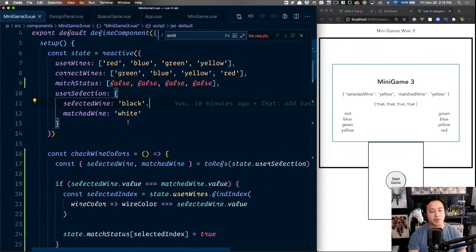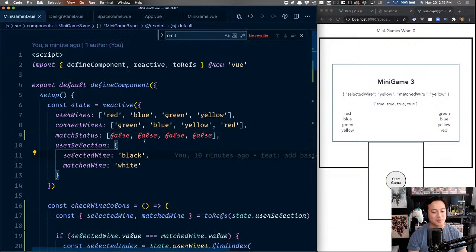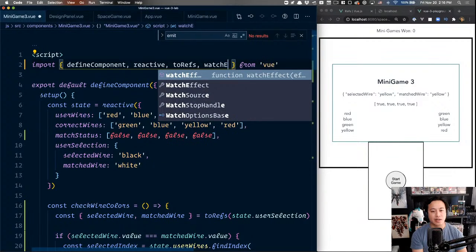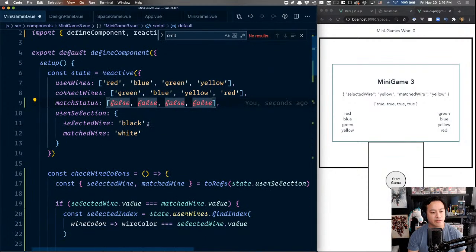What we're going to do now is we need to watch the match status. Gosh, that took me a second. I'm going to go ahead and use watchEffect just because it's something I want to get more in the practice of. I think more people will be using this since it immediately does whatever you plan on watching. So in that regard, it's a little bit more intuitive, I think, for most people.